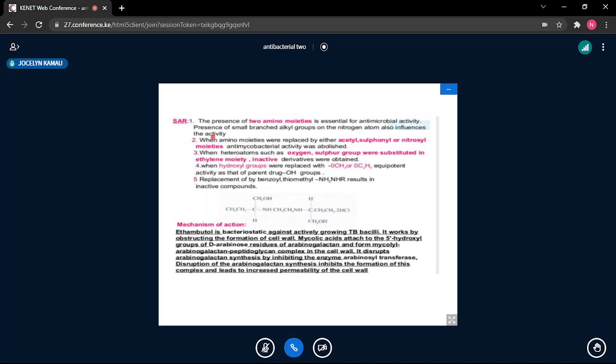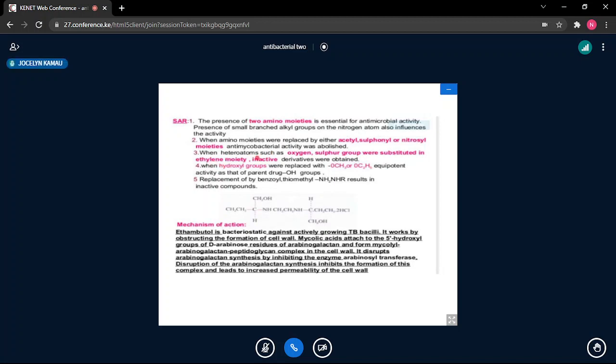The small alkyl groups, on each of the nitrogens, are ethyl groups. On each of the nitrogens, ethyl groups have been substituted, and they were found to increase or improve the antitubercular activity. When the amino moieties were replaced by either acetyl, sulfonyl, or nitrosyl moieties, antimycobacterial activity was abolished. So we are saying the amino groups are also necessary for activity. Change usually brings loss of activity.